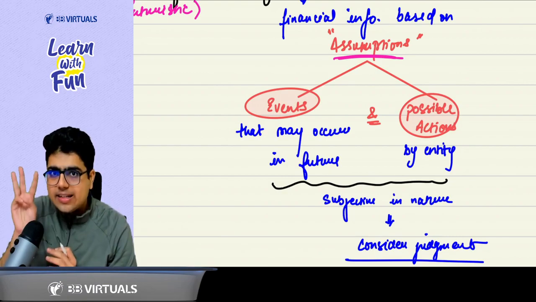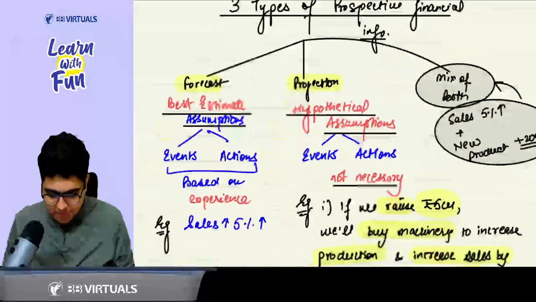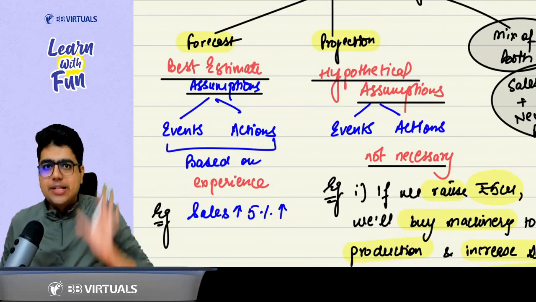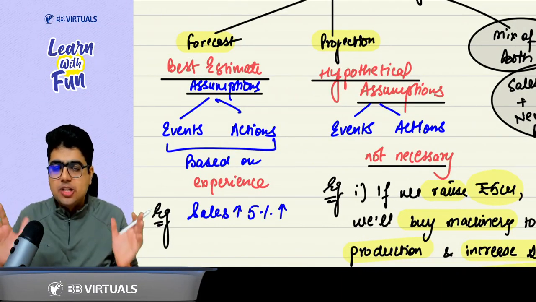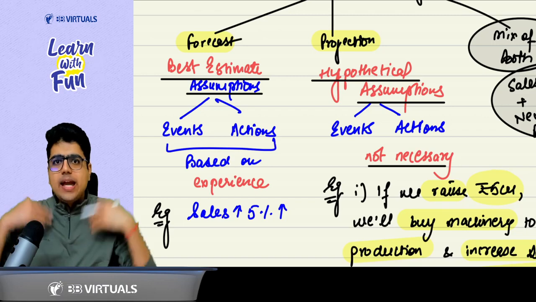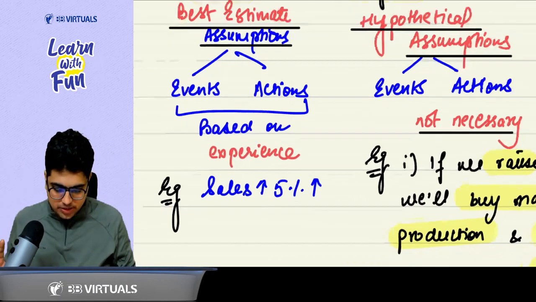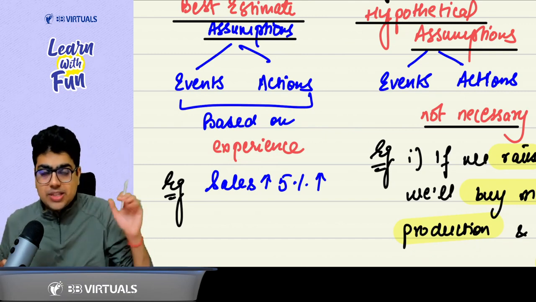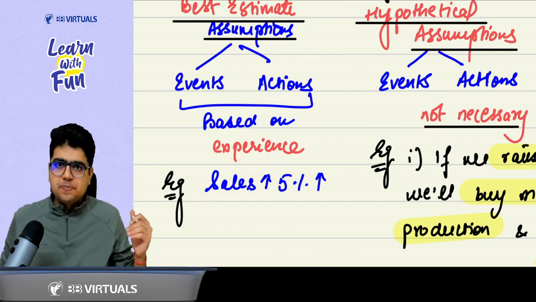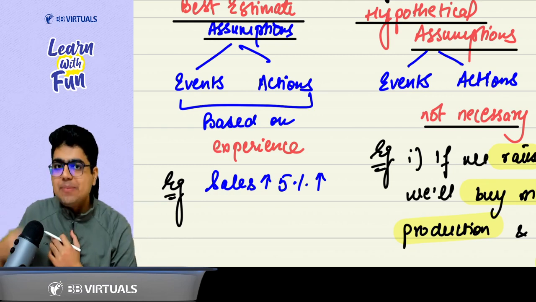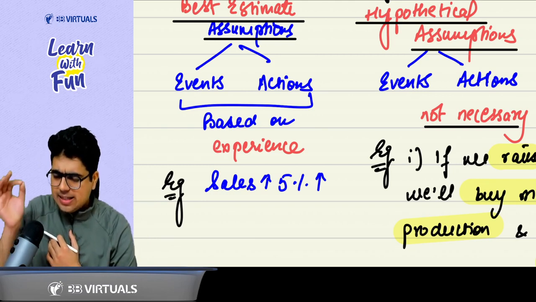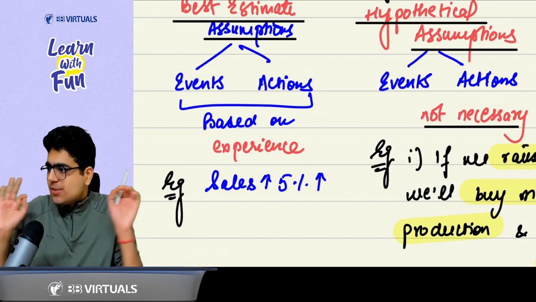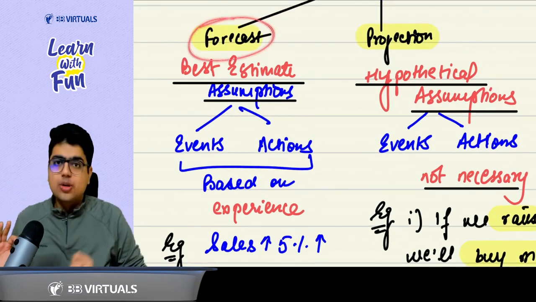Yes, there are three examples available. First of all, it is a forecast. Forecast is the best estimate assumption about the events which will occur and the entity's actions on them. This is based on experience. For example, in the past, you have seen that the sales have grown by 5%. So in the future also, you can make an assumption that the sales of the entity will continue to grow at 5%. This is called a forecast.